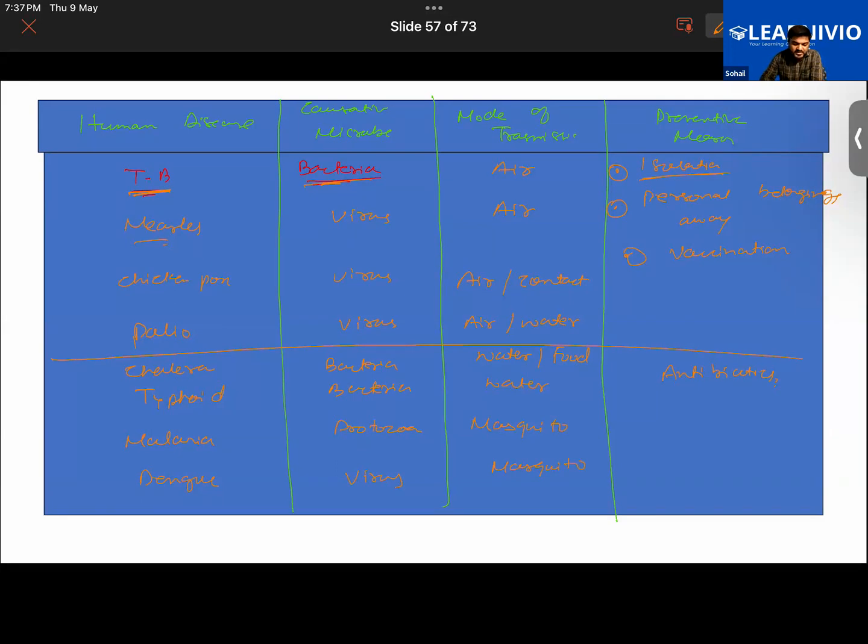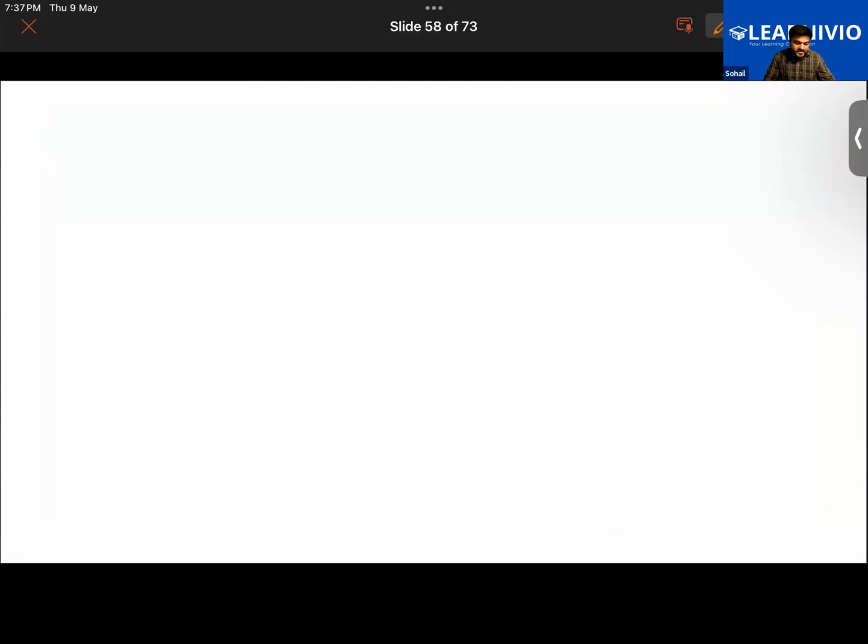What are the preventive measures? Both of them are spread by mosquitoes. So one should not allow water to collect in your surroundings, to prevent the breeding of mosquitoes. Or you should put a fine wire mesh at the windows. The windows or the doors should be covered with a wire mesh, so that you stop mosquitoes from entering your house. You should be using mosquito nets or mosquito repellent. So that was about the diseases caused by microorganisms in humans.